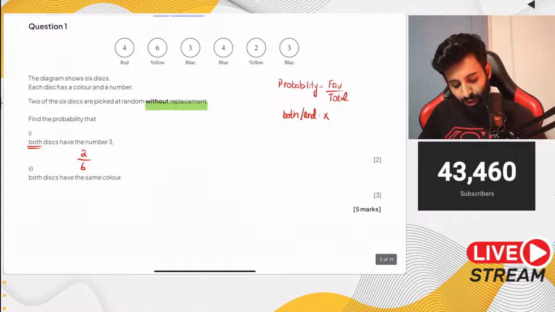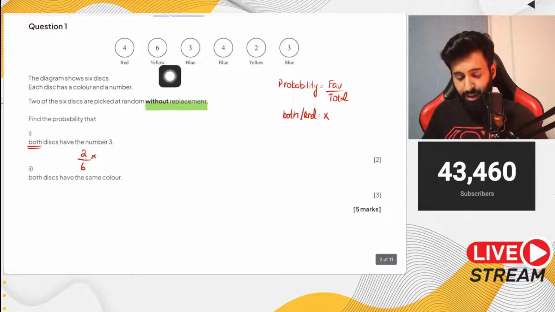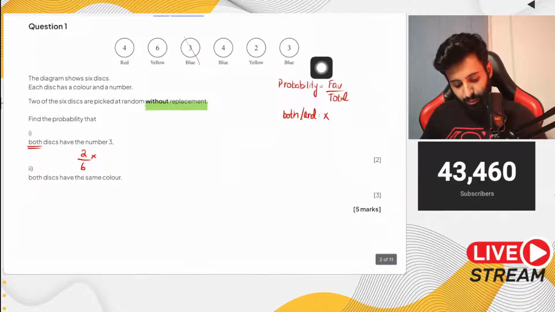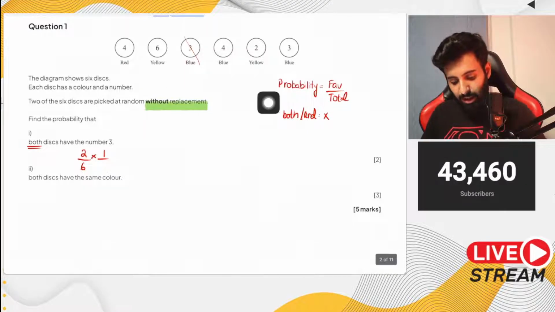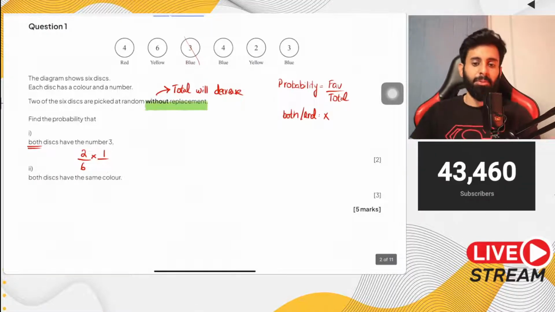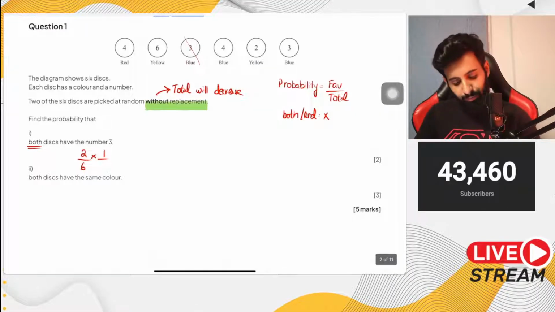Then multiply this by the probability of getting a 3 in the second attempt. If one 3 goes, you're only left with 1. So 1 is your favorable outcome, and since it's without replacement, the total will decrease. When does the total not decrease? When it's with replacement. You take something out, you put it back, and the total remains unchanged. So into 1 upon 5. This is going to be 2 upon 30. A lot of times the question will say, give your answer in its simplest form.